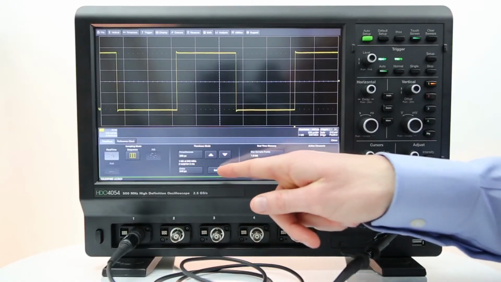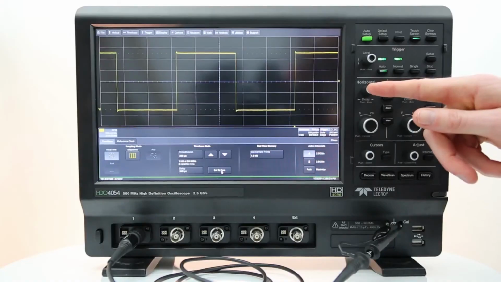Pressing the Set to 0 button returns the delay back to 0. Pressing the delay front panel control knob has the same effect.